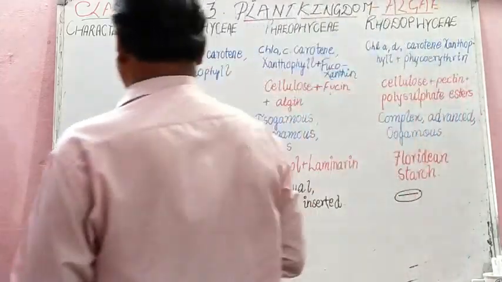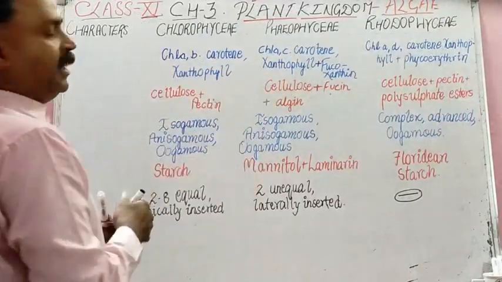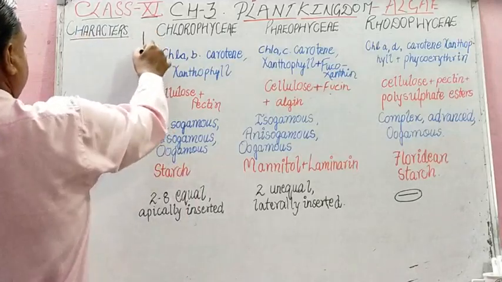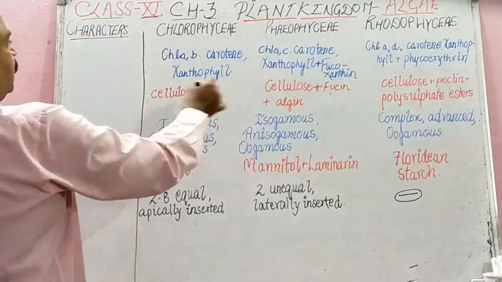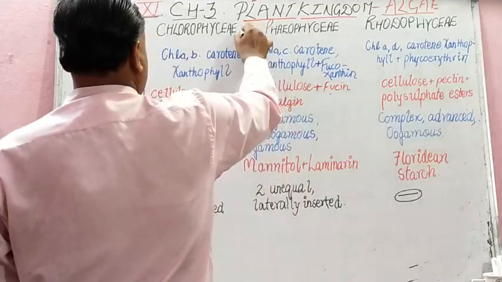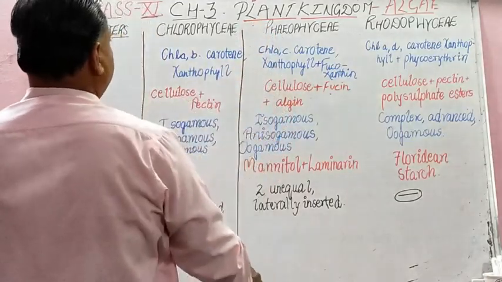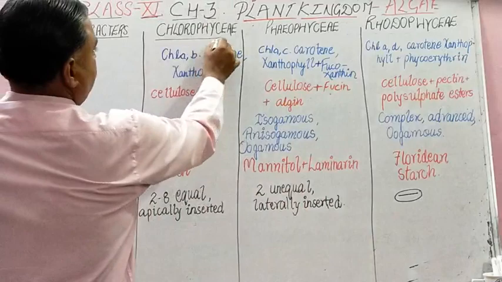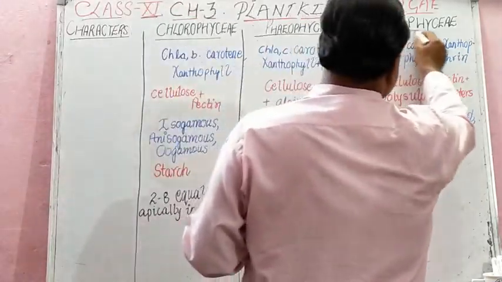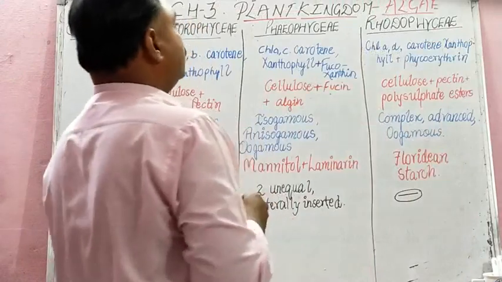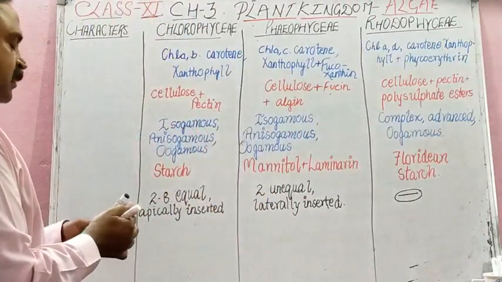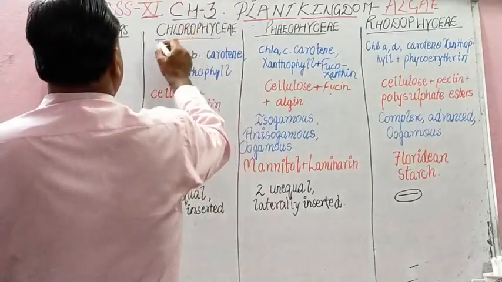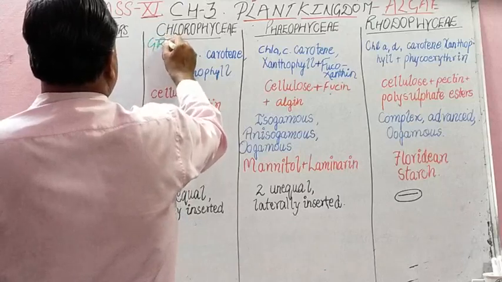In this, students, fortunately, we study classification and characters together. The first column denotes the character. Then in the second column, students, we can classify algae into three parts: chlorophyceae, phaeophyceae and rhodophyceae. The common name of chlorophyceae is green algae.